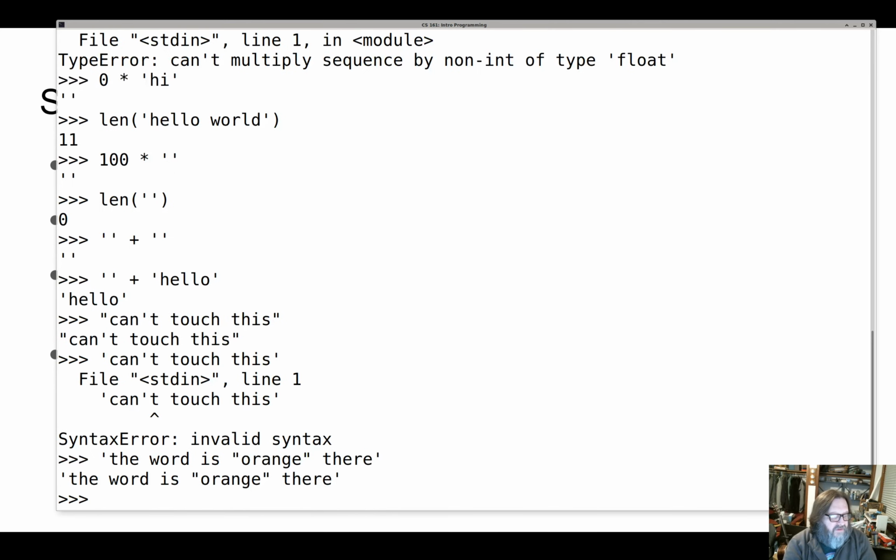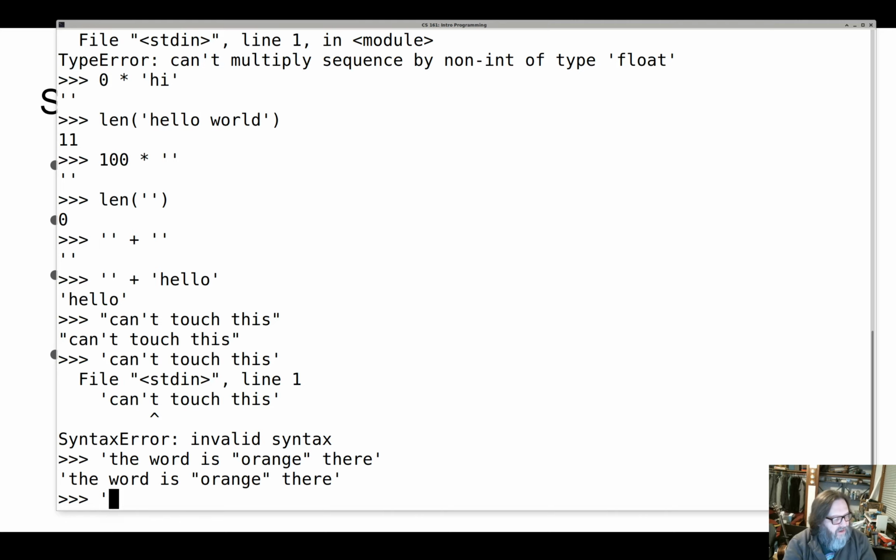And that works, but wait a minute. What if I want to use both? If I want to use single quotes, I need double quotes. If I want to use double quotes, I need single quotes. What if I use both? I want a string that has both double quotes and single quotes in it. Well, we have what's called the escape convention using the backslash character.